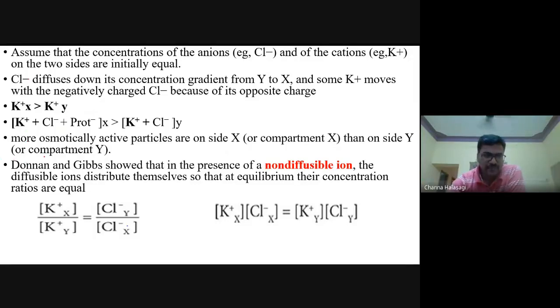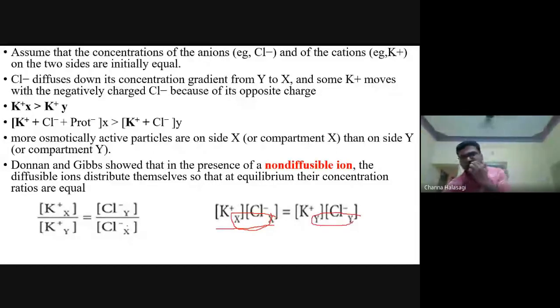Now if we just take this equation, the K plus on the X side divided by K plus on the Y side should be equal to Cl minus on the Y side and Cl minus on the X side, if we take the ratios. Now if we cross multiply, K plus and Cl minus on the X side should be equal to the K plus and Cl minus on the Y side.